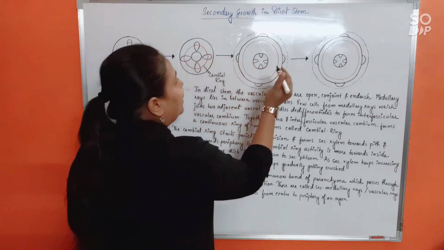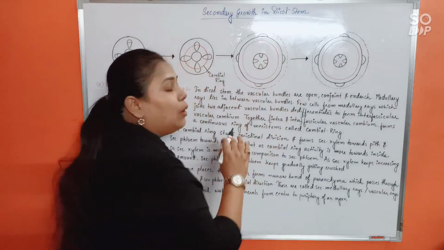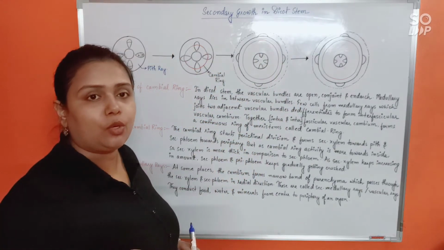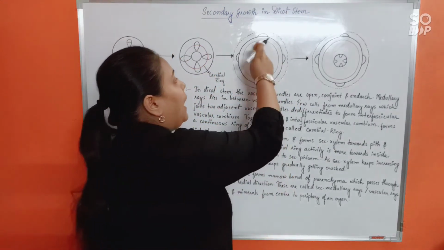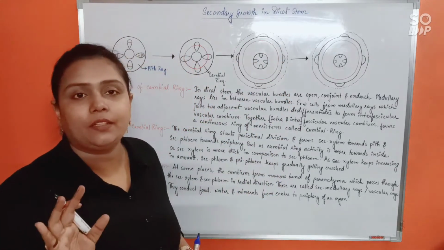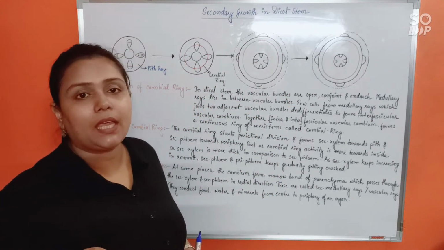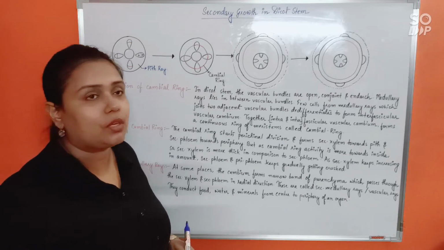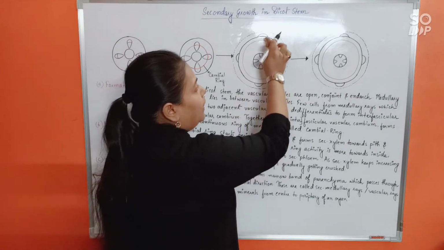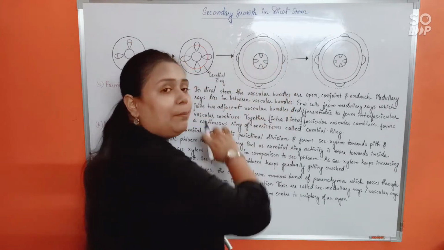So after the cambial ring has been developed, throughout our discussion regarding secondary growth, I will be showing you the cambial ring as red. Okay, the cambial ring I will be marking as red so that you don't get confused. So this is of course the red color ring. This is the cambial ring.